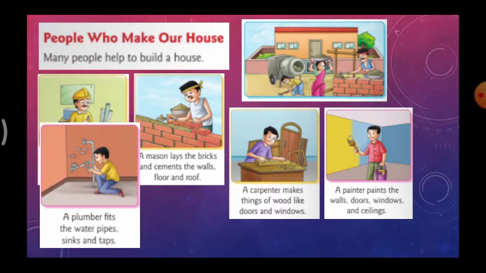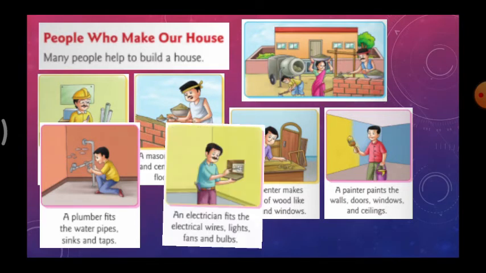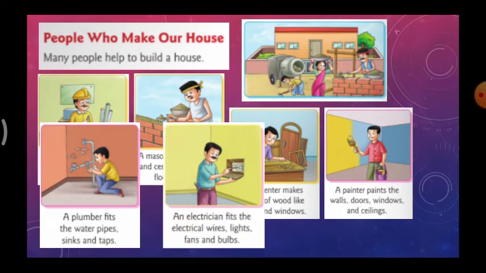A plumber fits the water pipes, sinks and taps. For fitting that we need a plumber. So we need electricity facilities. For that we need an electrician. An electrician fits the electrical wires, lights, fans and bulbs. For this we need electricians. So these people are helping us to build the house.